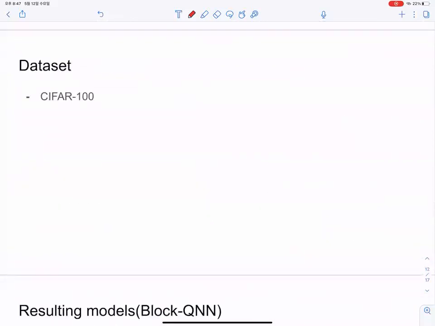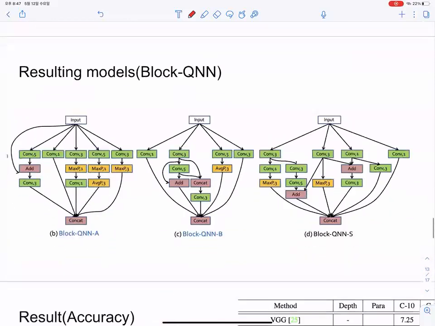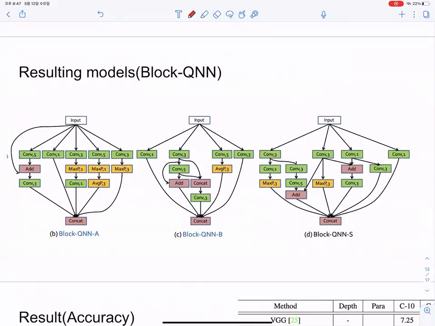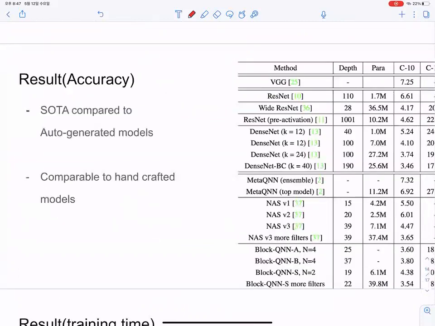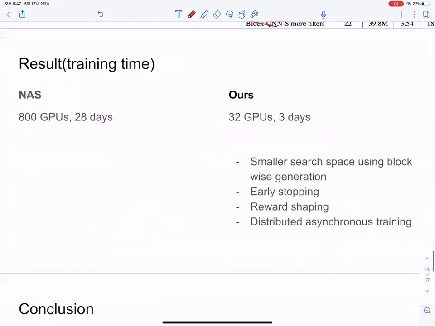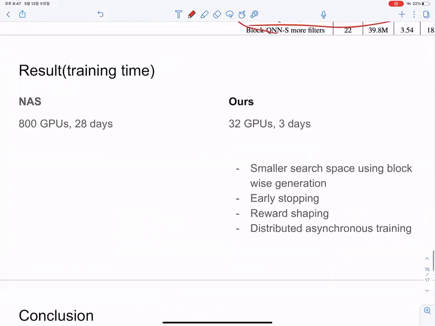For the dataset, they use CIFAR-100. And these are the block architectures generated with this method. They call it Block-QNN. In terms of accuracy, they produce SOTA results compared to auto-generated models. Also, while not the best, they produce comparable results against handcrafted models. In addition, they were able to decrease the computational cost significantly using these mentioned techniques.